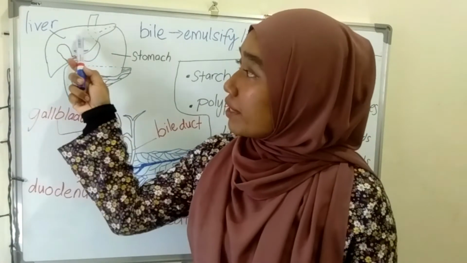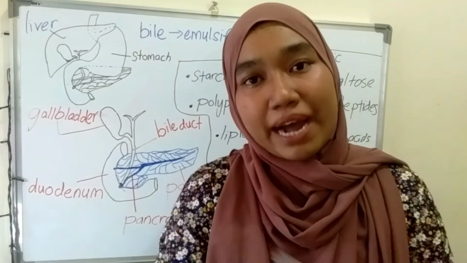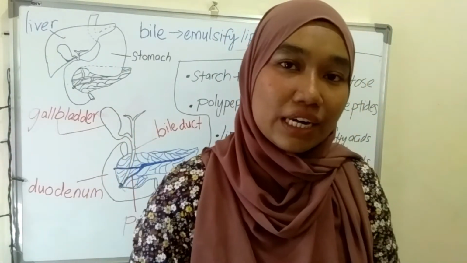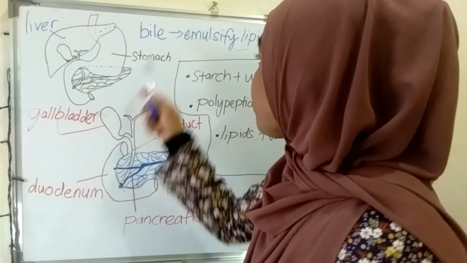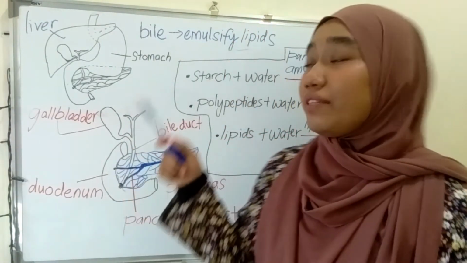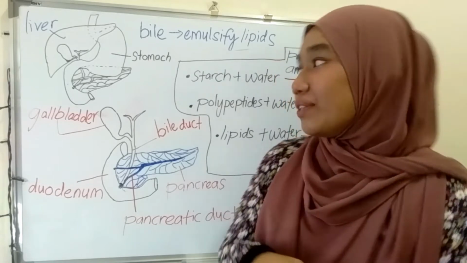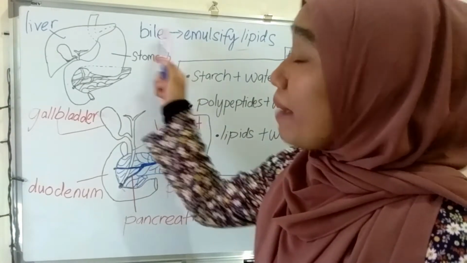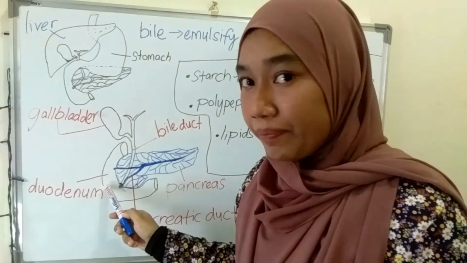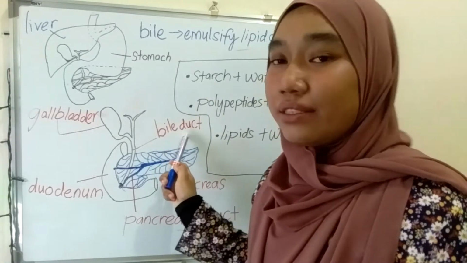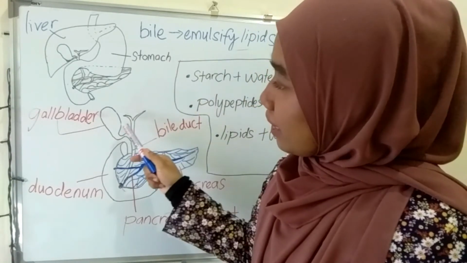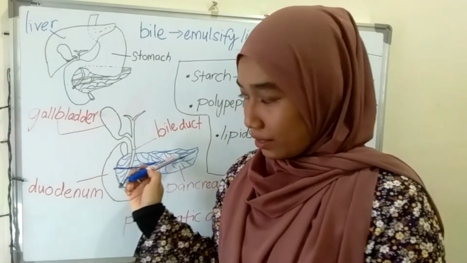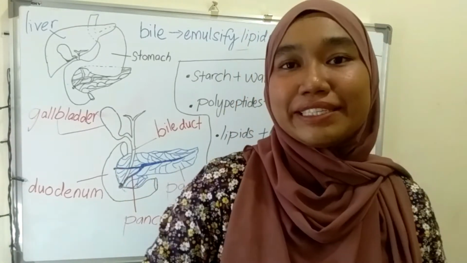As we know, the liver will produce the bile, that is a yellowish-greenish liquid that is stored in the gallbladder. One of the functions of the bile is to emulsify the lipids. Okay. The bile does not have any enzyme. So, the bile will be secreted into the duodenum via the bile duct. Okay. The bile in the gallbladder will be secreted through the bile duct into the duodenum.